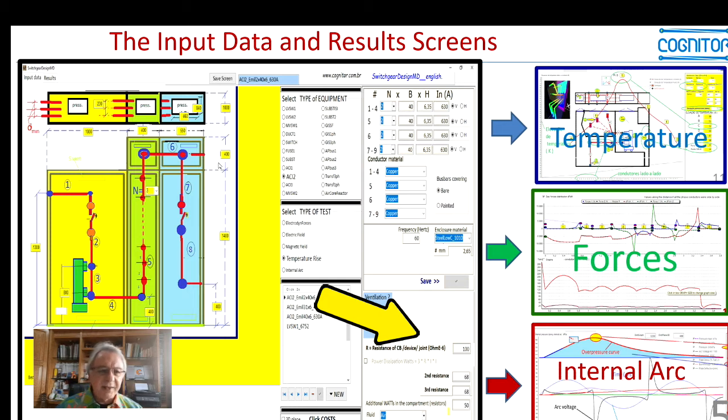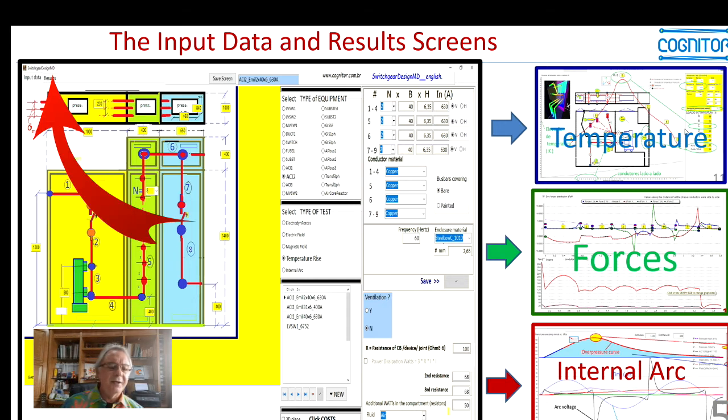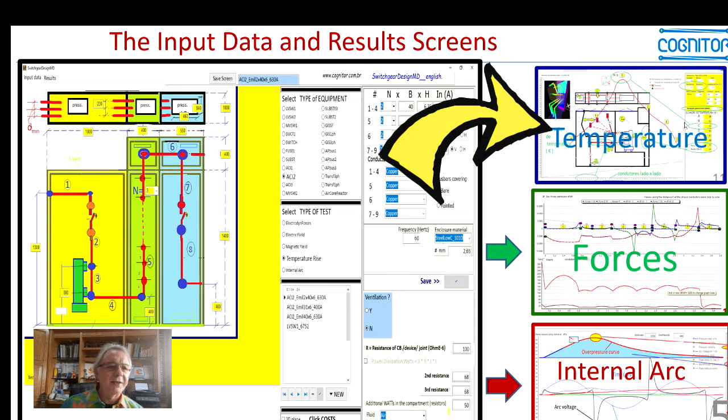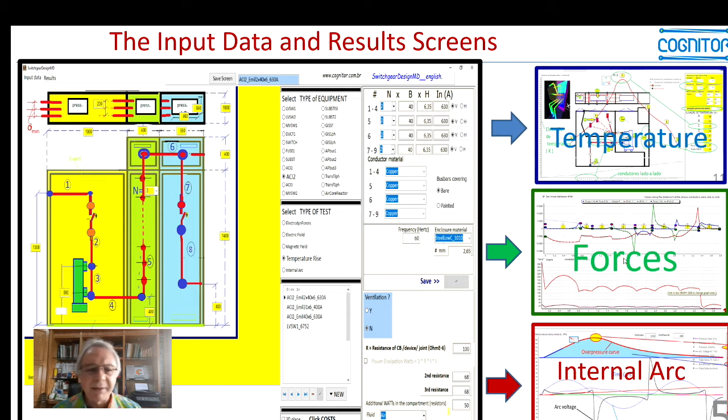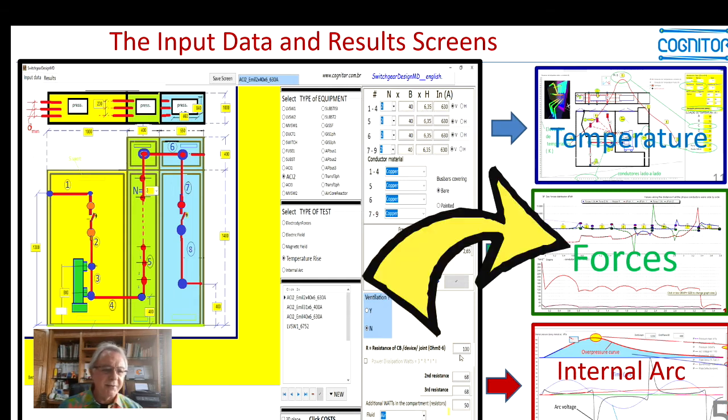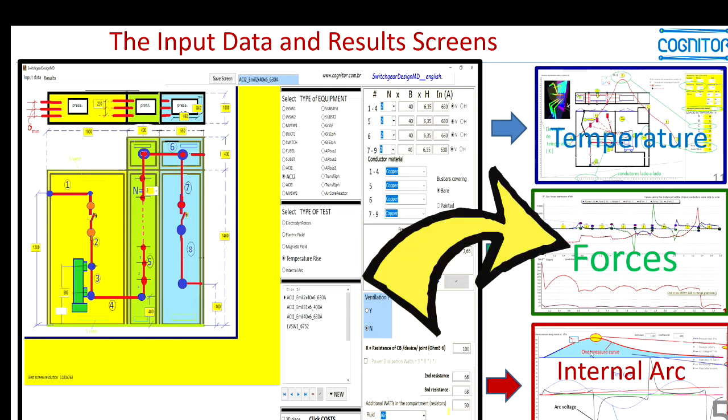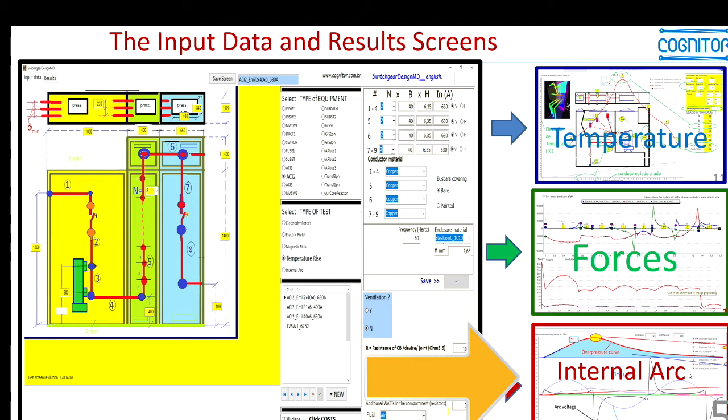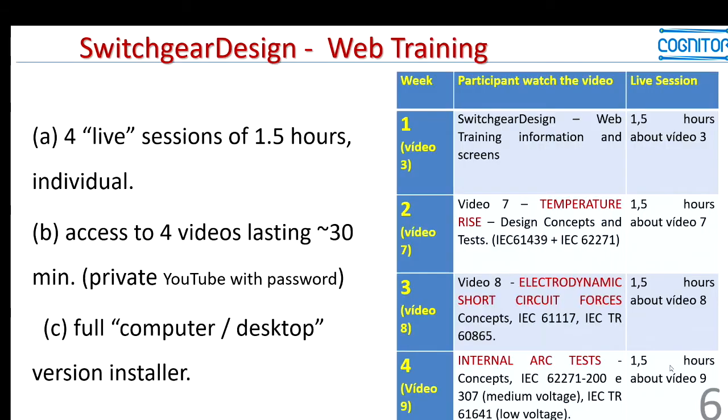Then, after doing all of this, you click a button, results, and you will see a screen with the results. If you are doing a temperature rise simulation, you have a screen like this. If you are calculating electrodynamic force, you have a screen like this. If you are simulating internal arc, you have a screen like this, as explained in other videos.